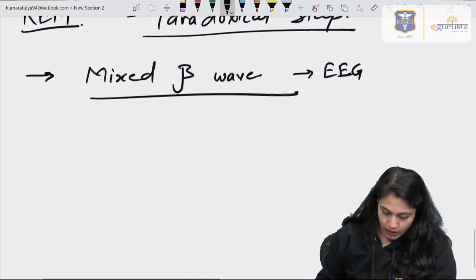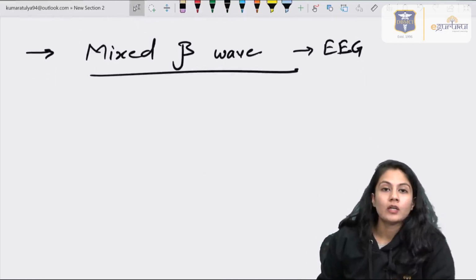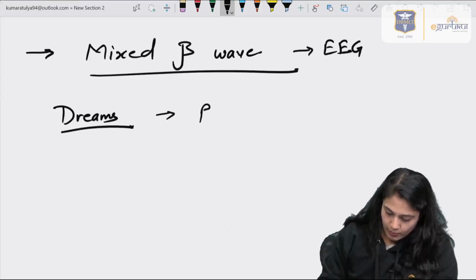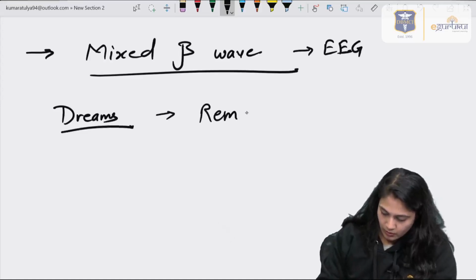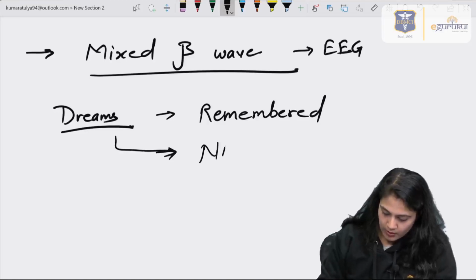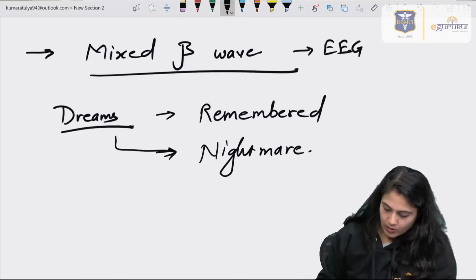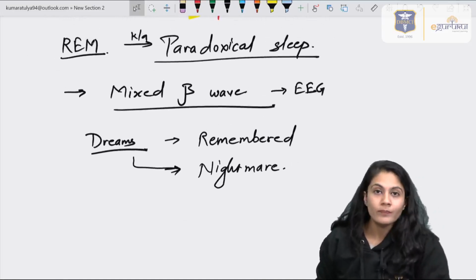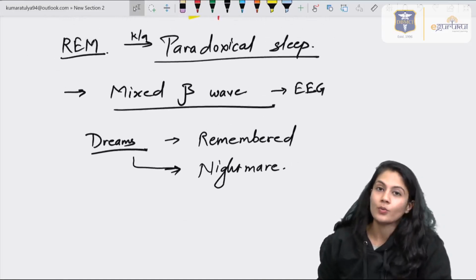And in REM sleep, the person has dreams, and those will be remembered once he wakes up from sleep.